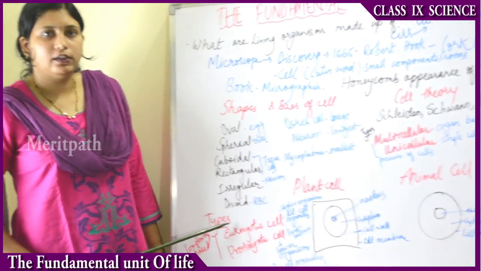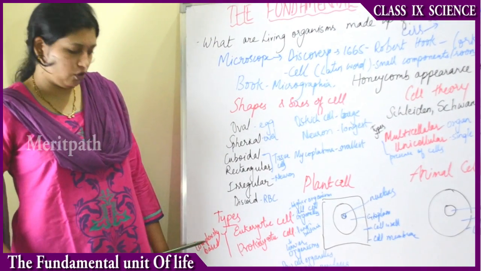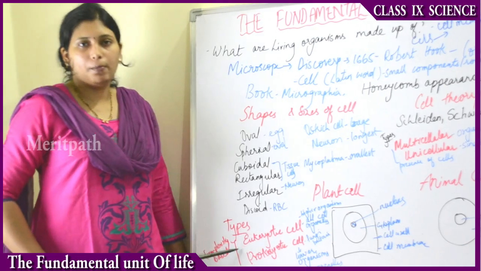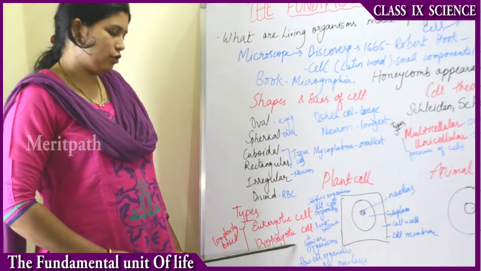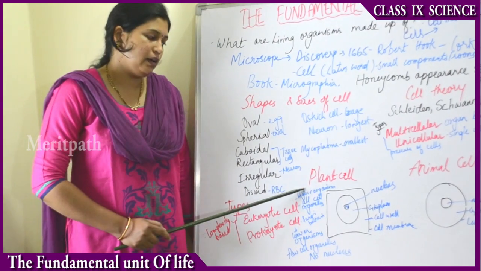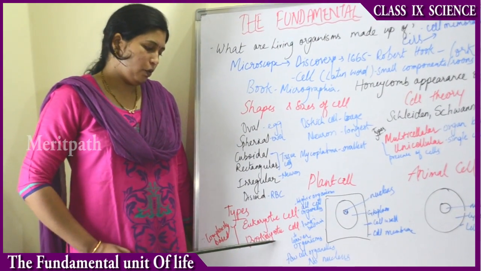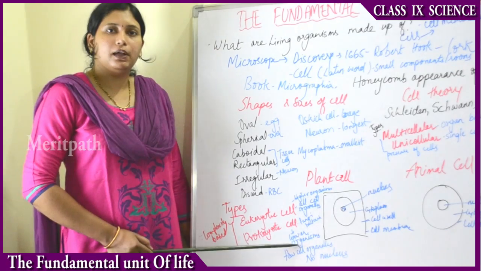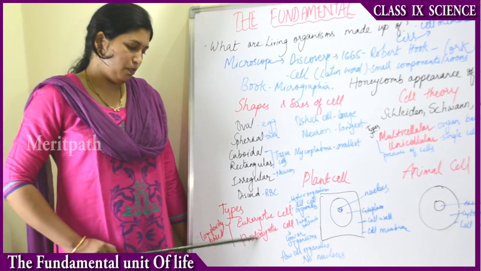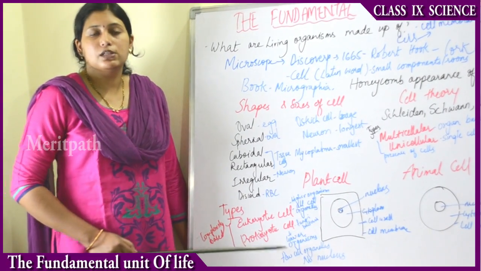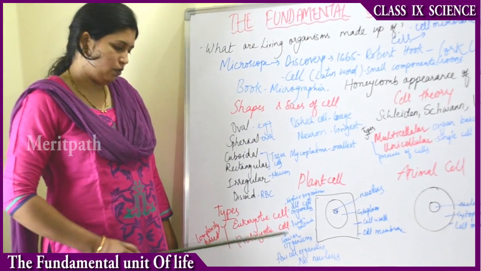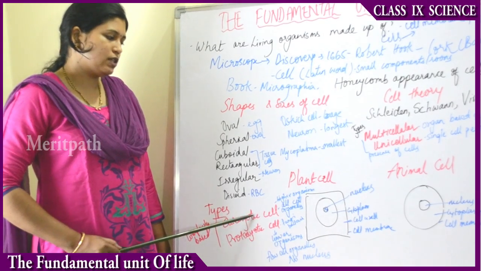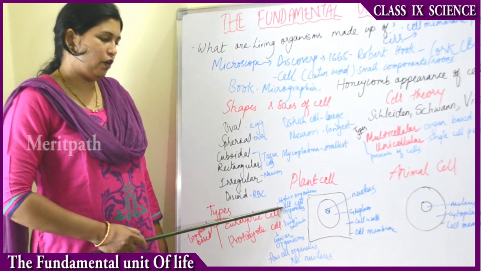Depending on the complexity, the cells are of two types: eukaryotes and prokaryotes. The eukaryotic cells are present in higher level organisms. The prokaryotic cells are present in primitive or lower organisms. Here pro means primitive, and primitive means lower group of organisms. So the lower group of organisms have prokaryotes, and eukaryotes are present in higher level organisms.